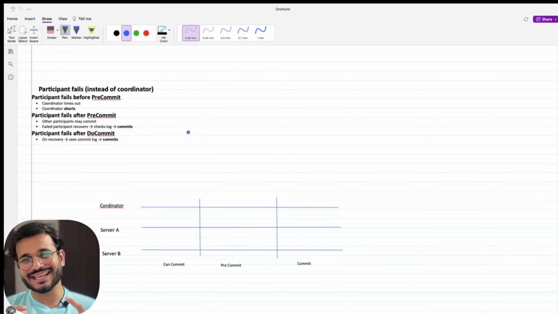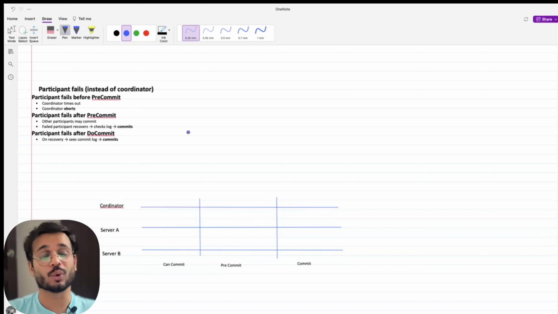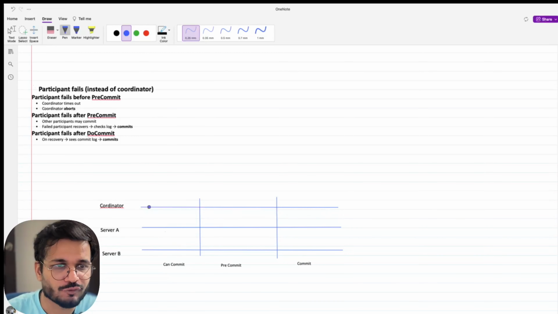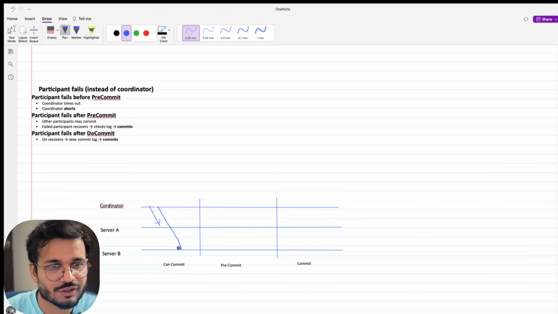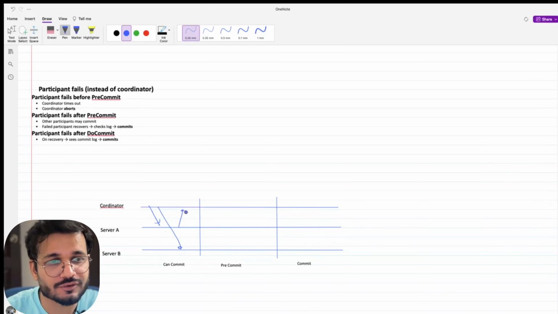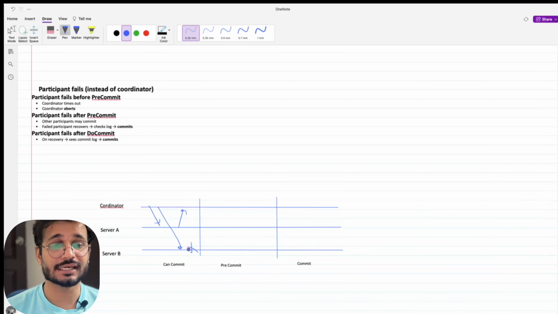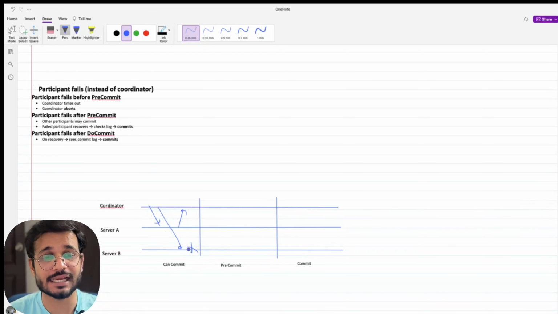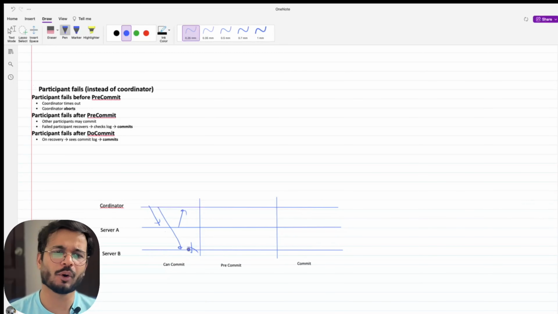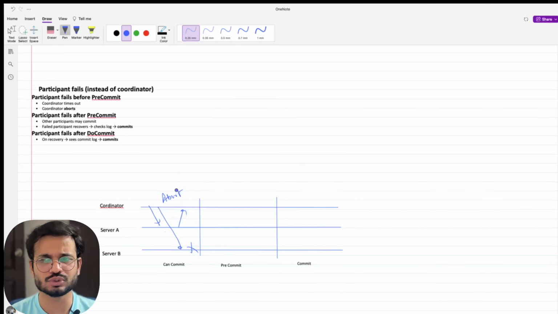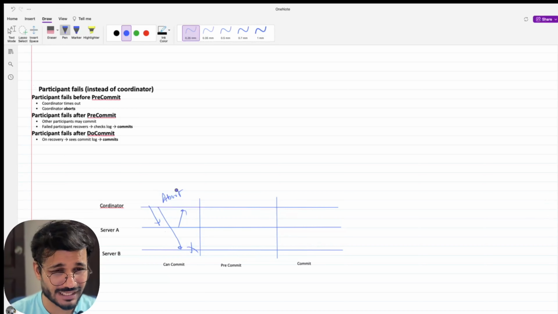Now here comes the scenario where we talk about participants failing instead of the coordinator. There can be three scenarios. If a coordinator sends a message and I have got a message from server A but server B fails, that is in the can commit phase, that is before pre-commit. So in that case, the coordinator simply aborts. So it's just abort, because we are not required to do the commit anymore.